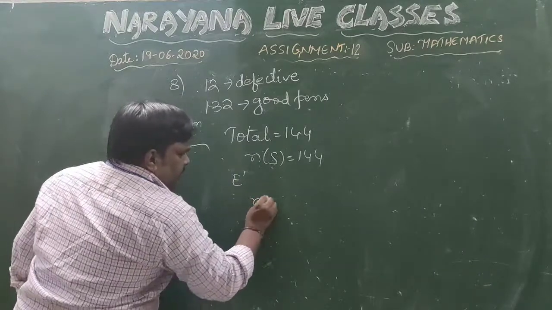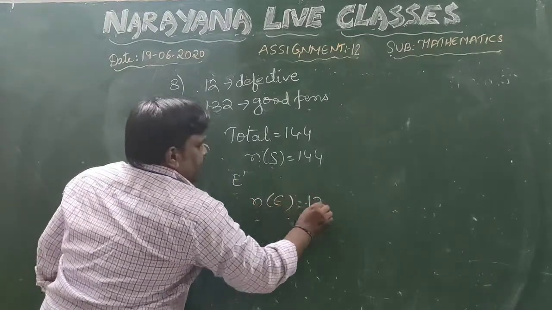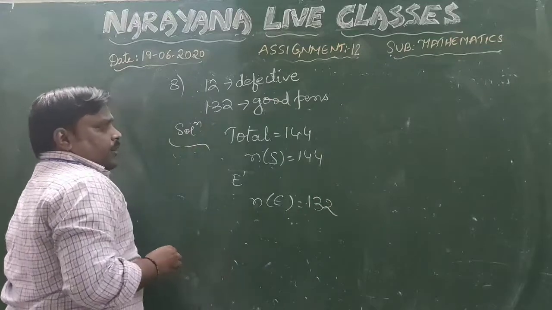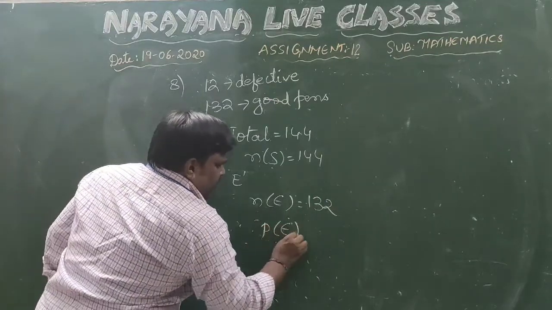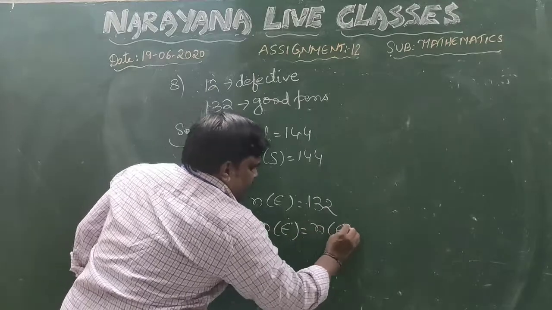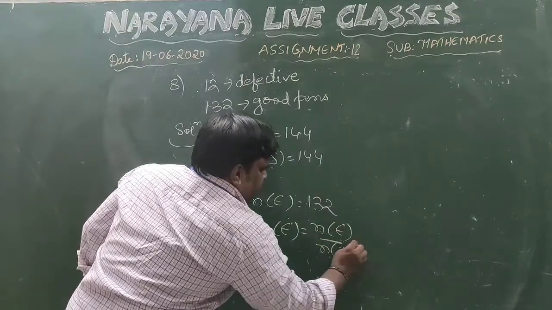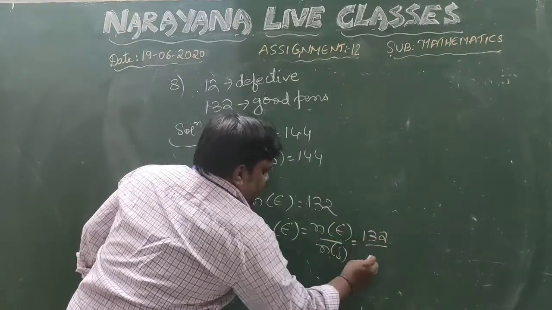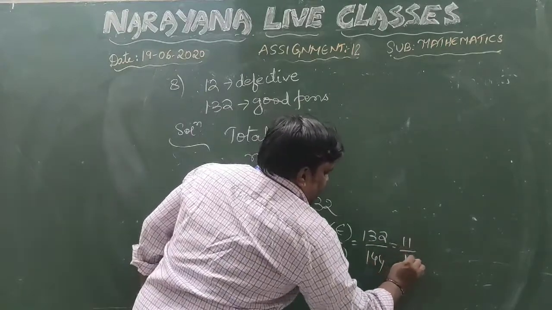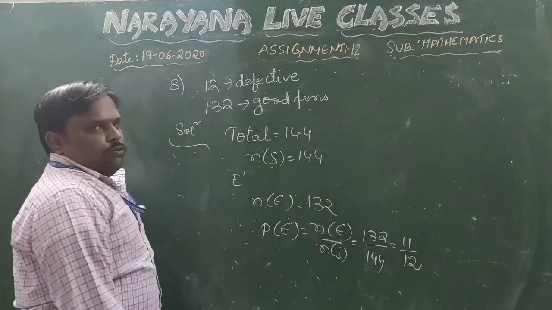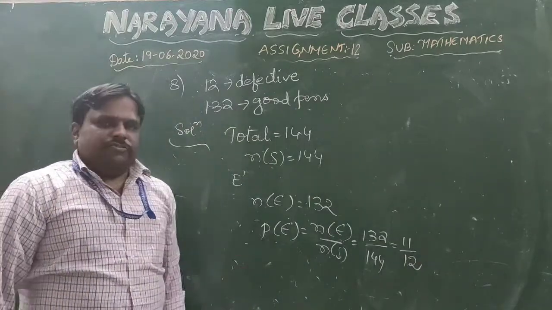How many favorable outcomes are there? 132. Therefore, the probability of getting a good pen is n of E by n of S, that is 132 by 144. If you divide by 12, that is 11 by 12. This is the end of this question.